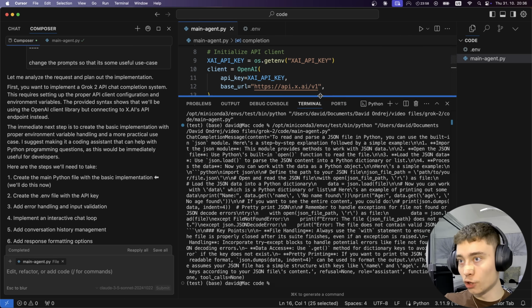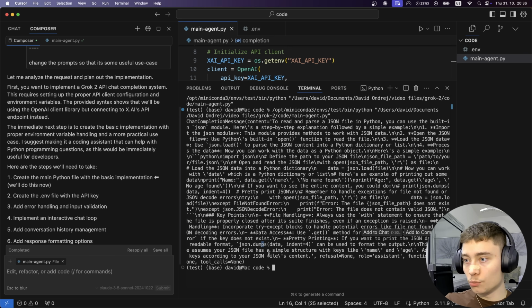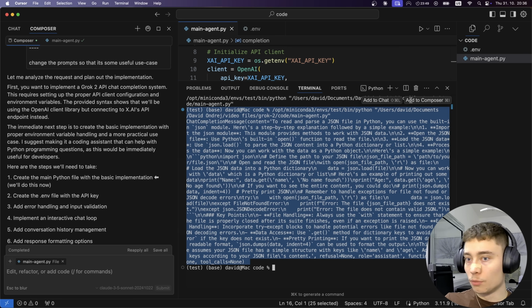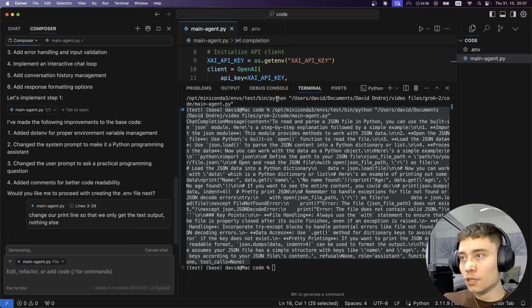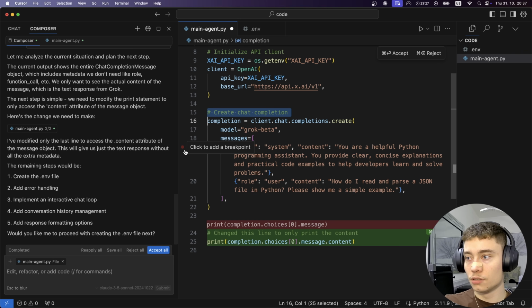Okay, so it's not formatted exactly properly. We can actually highlight this, put it into Composer and say, change our print line so that we only get the text output, nothing else. Okay. So now inside of our code, Cursor is updating our final message so that we only get the content of the message.